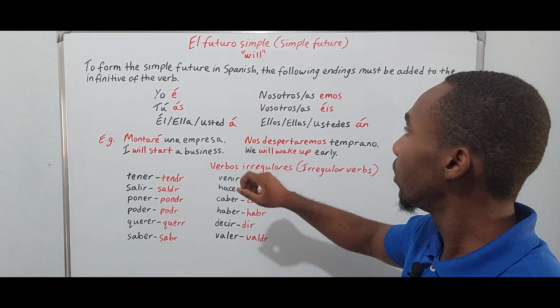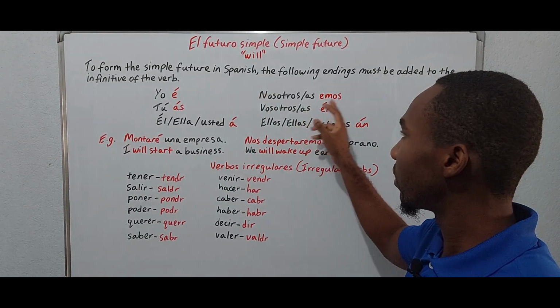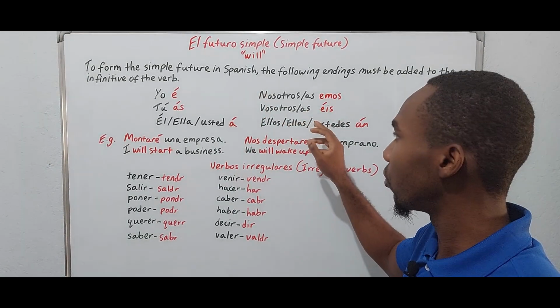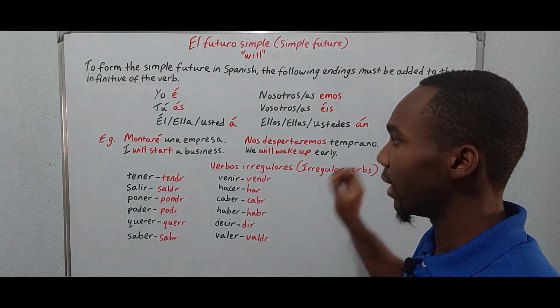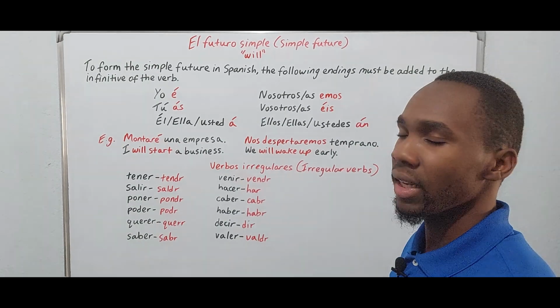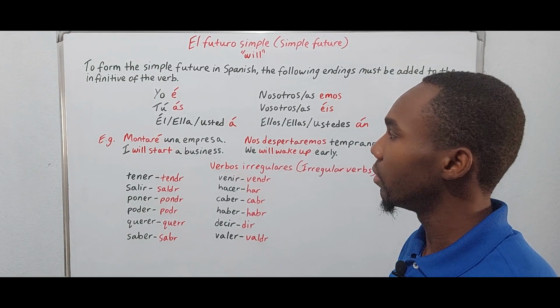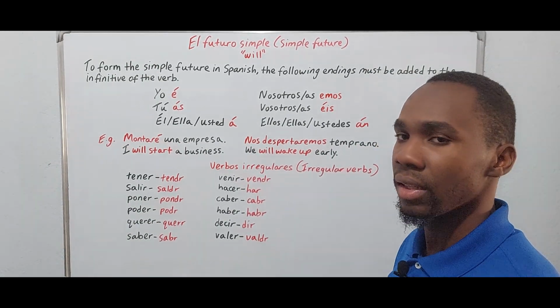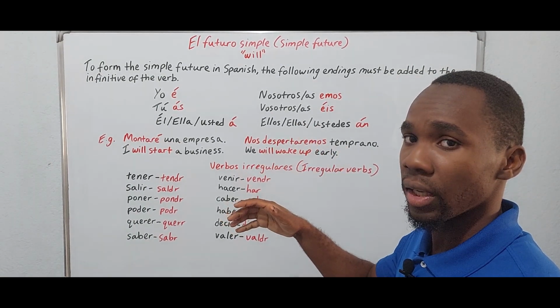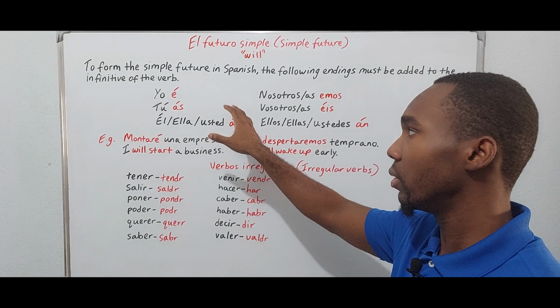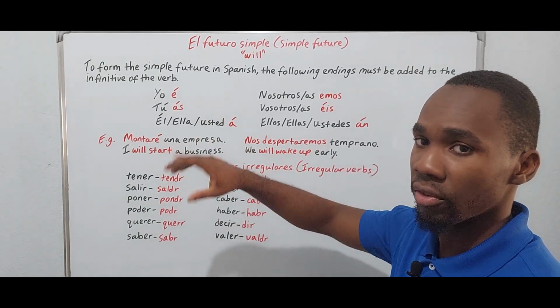Those are important. Nosotros, nosotras, -emos; vosotros, vosotras, -éis; ellos, ellas, ustedes, -án. Those are the endings that must be attached to the infinitive, and of course you will put the ending that corresponds to the grammatical person.